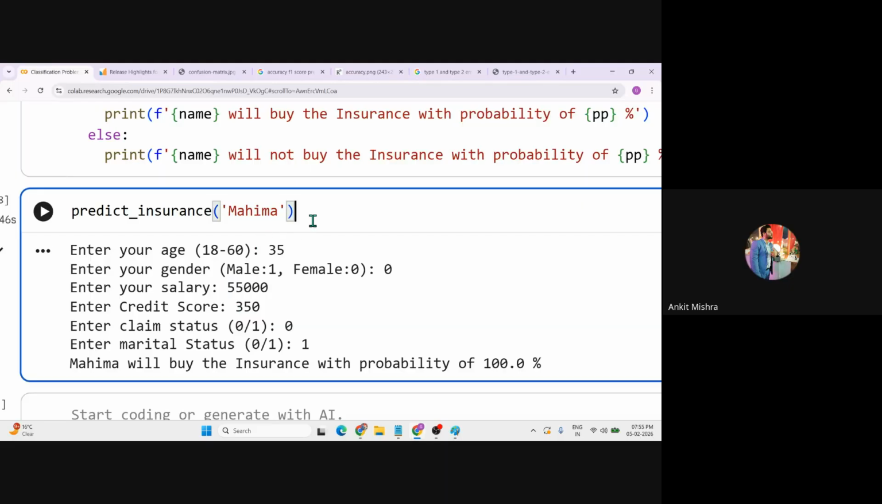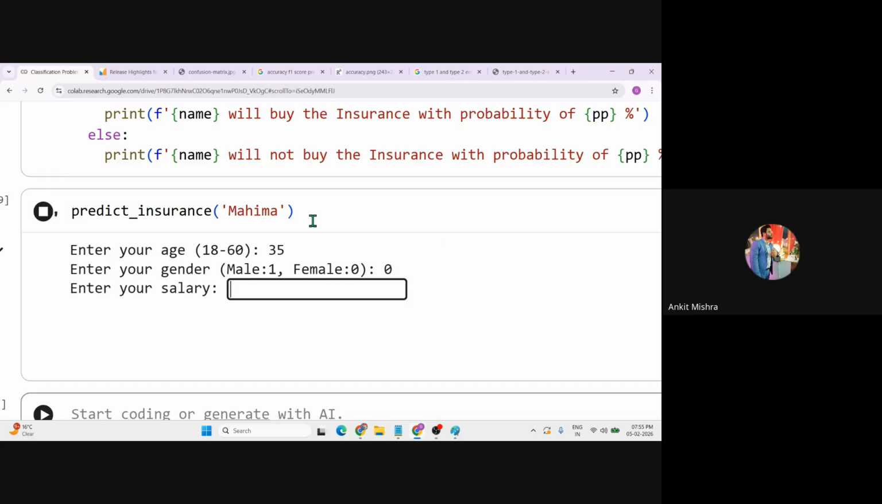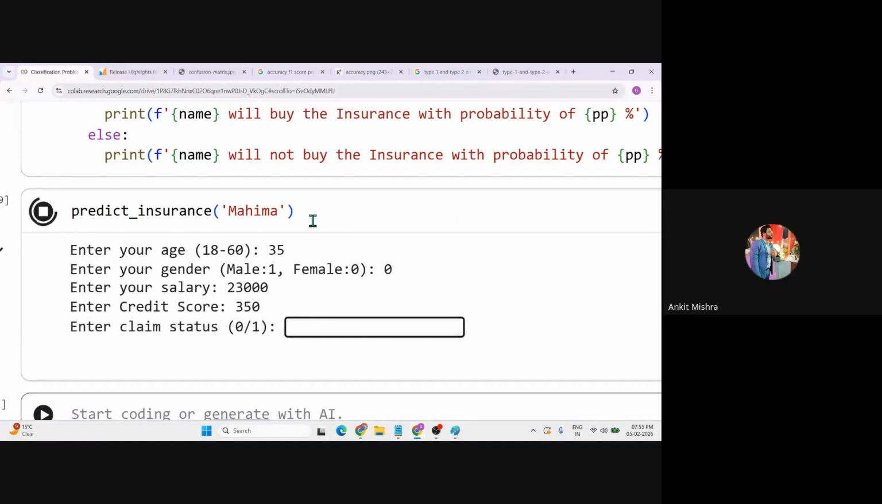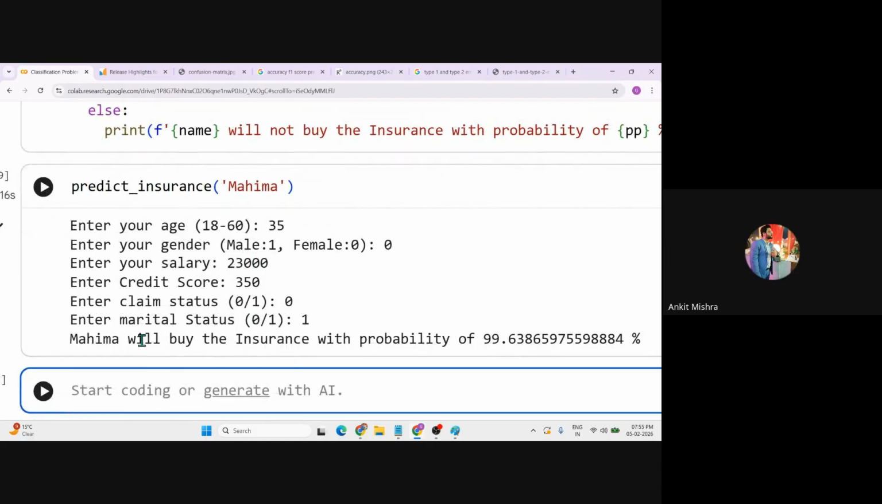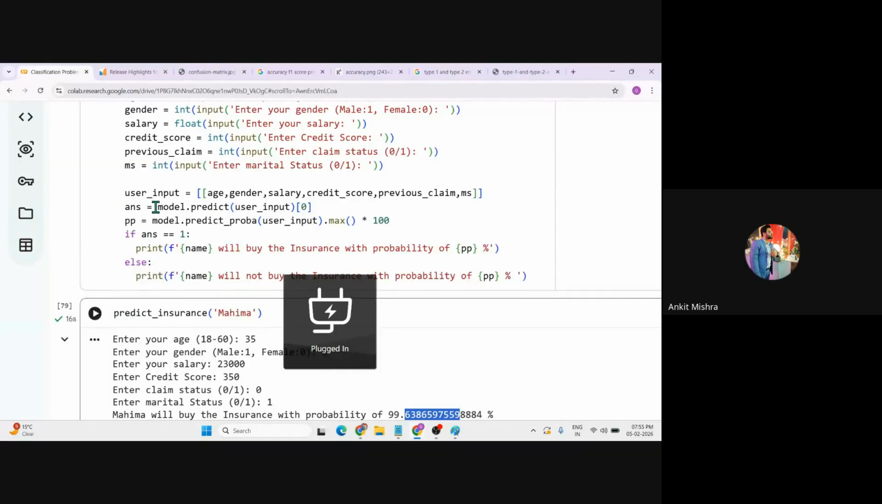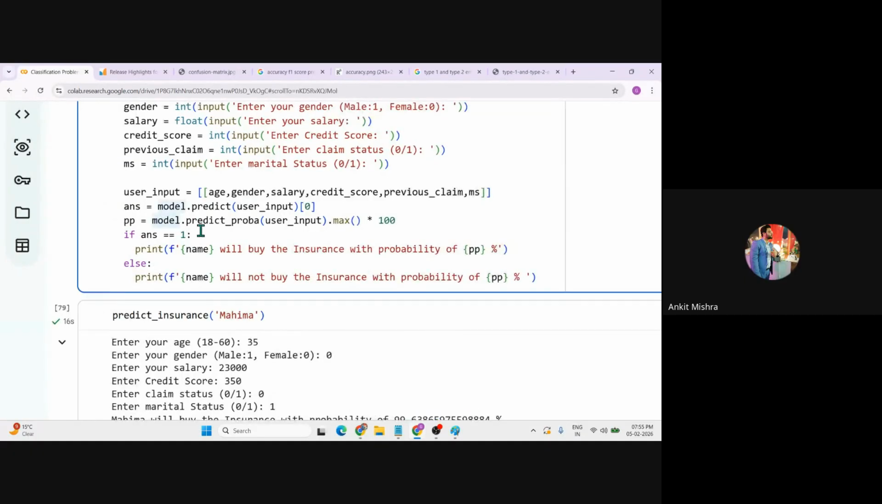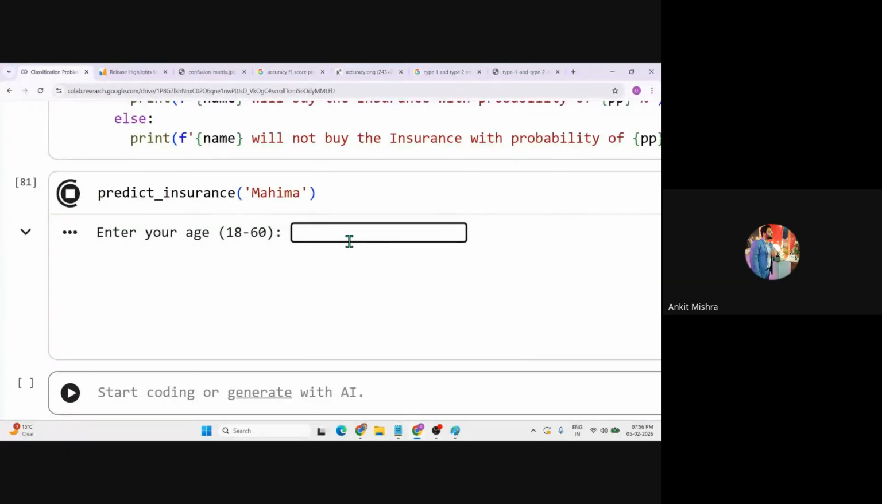Now let's reduce the salary. I'll keep the age value the same, 0, and the salary is something like 30,000 or 23,000. The credit score is again very low, the claim status is 0 and the marital status is 1. Now see, again we are getting Mahima will buy the insurance with a probability of 99 point something. You can directly round off the values instead of using this directly, so that you get up to 2 decimal places. In this way we can create a model, and that model can predict the values.